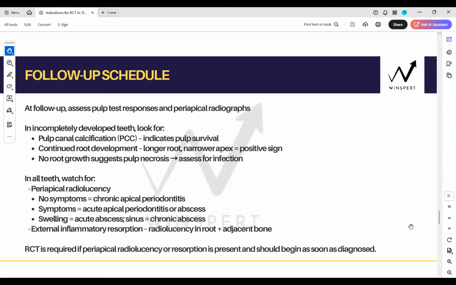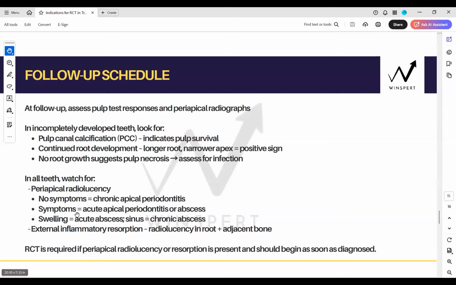Okay. So in immature teeth on follow-up appointments, please check for calcification. Please see that the root is continuing to develop. And if the root is not growing, then it is likely that it is becoming necrosed. Then continue to assess whether it is becoming infected. Okay. And in all the teeth, which includes the mature and immature teeth, specifically look for any periapical radiolucency. If there is no symptom, then it could be chronic apical periodontitis or transient apical breakdown also.